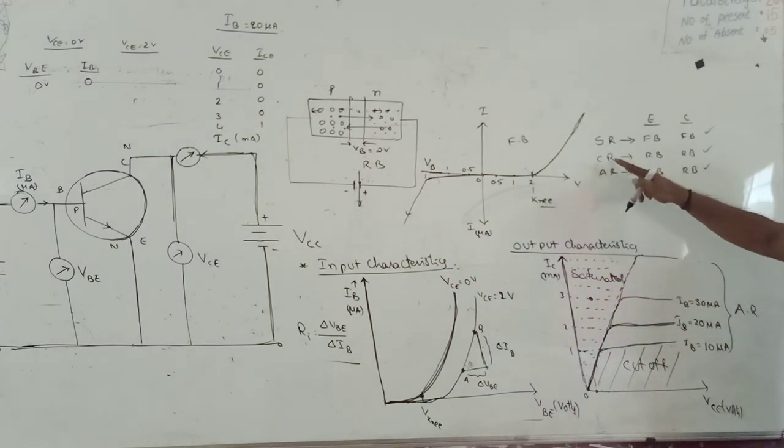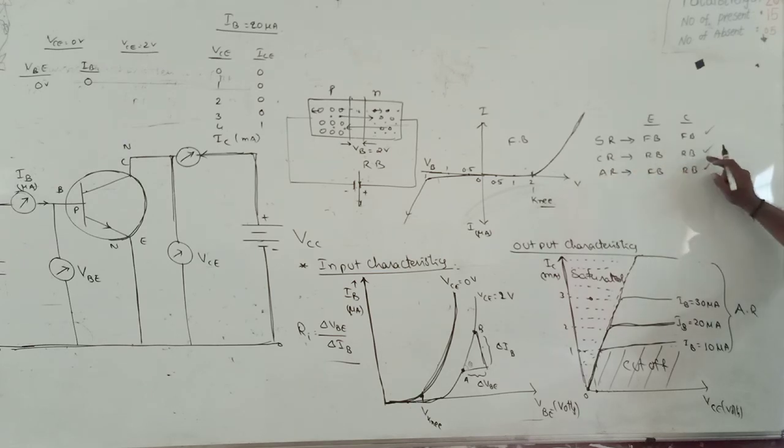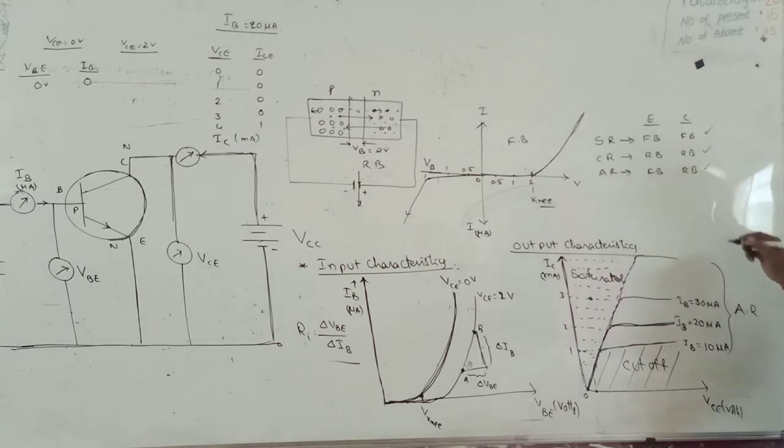Why are both in reverse bias in the cutoff region? Because in the cutoff region IC is approximately 0, collector current 0. Taking the collector current as 0 is possible only when input and output are both in reverse bias. In reverse bias there is no current passing through the transistor. Only in the active region one is in forward bias and the other in reverse bias.